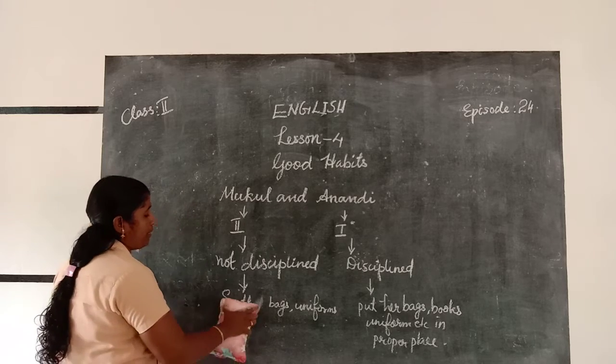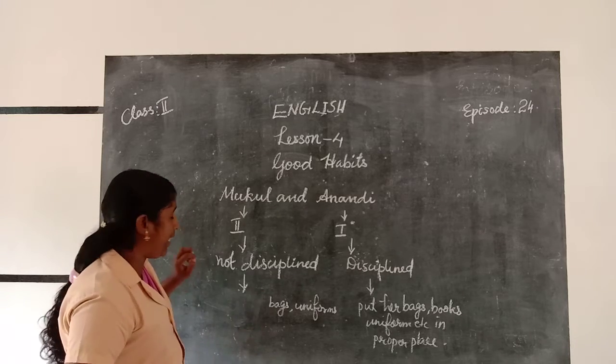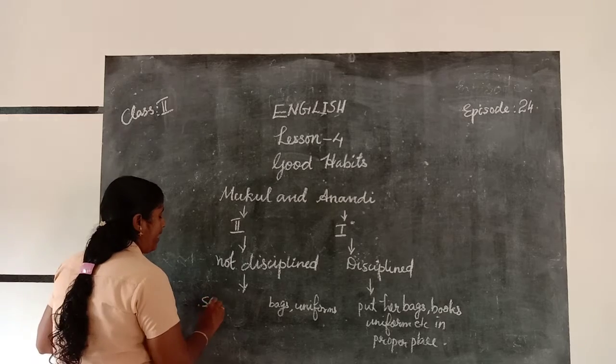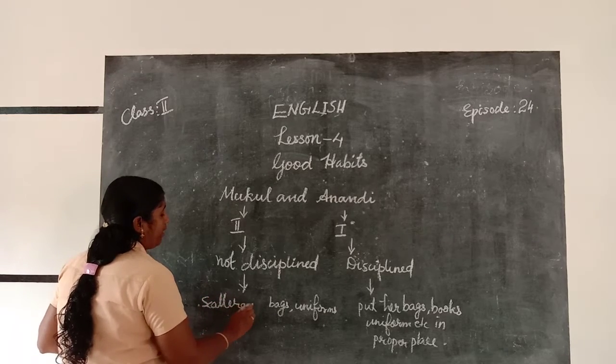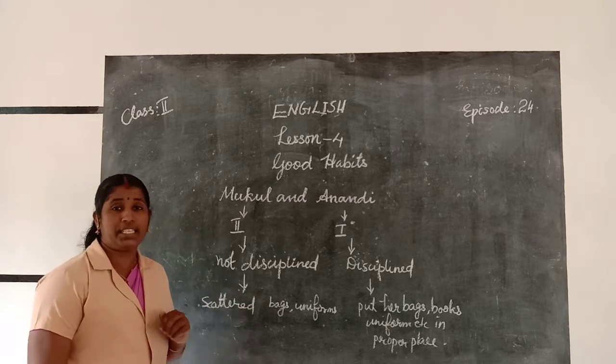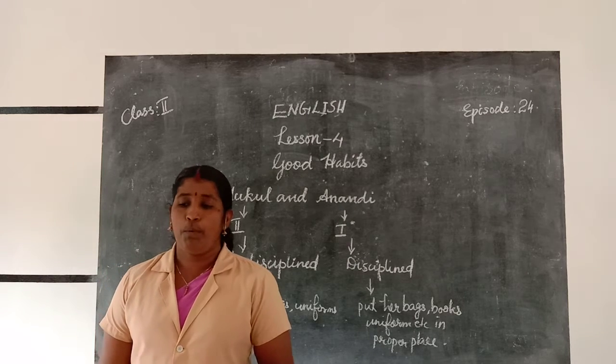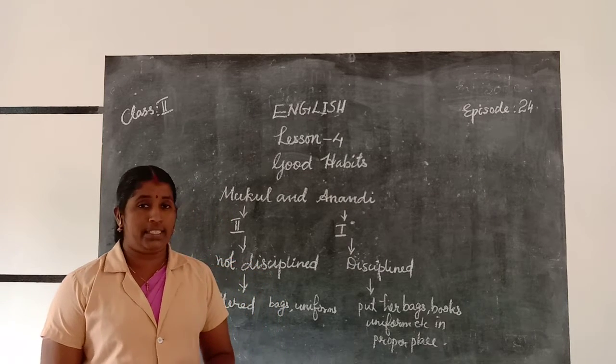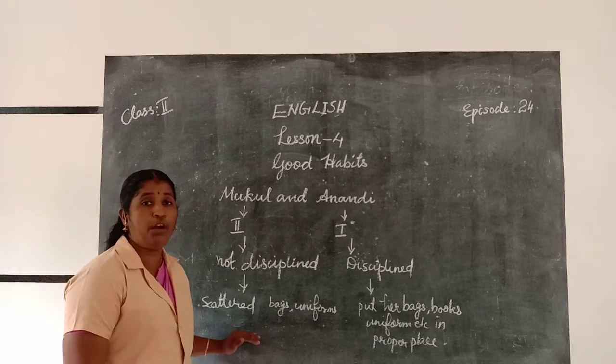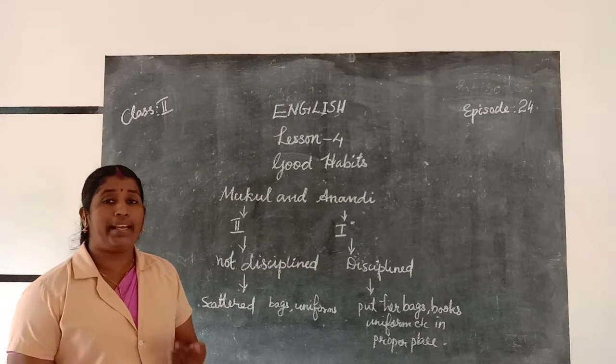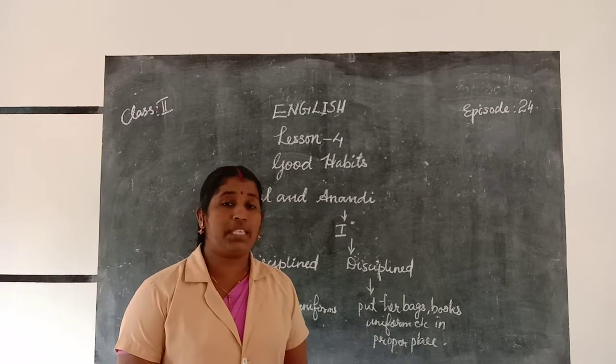S-C-A-T-T-E-R-E-D. The spelling of scattered. Scattered means putting things here and there. He is in the habit of scattering his school bags, books and uniforms here and there.